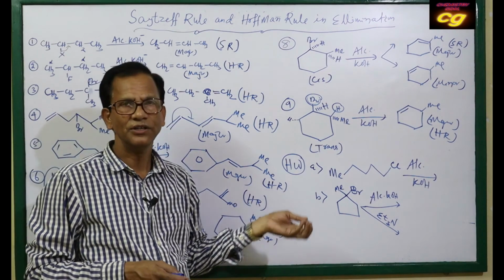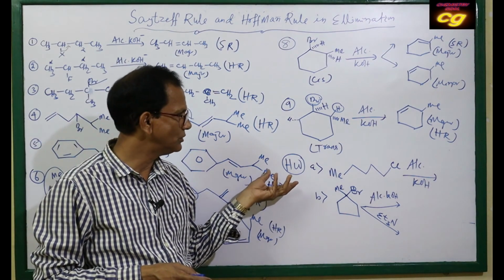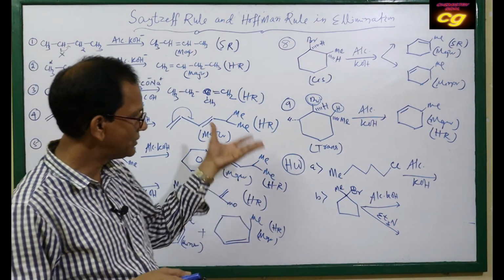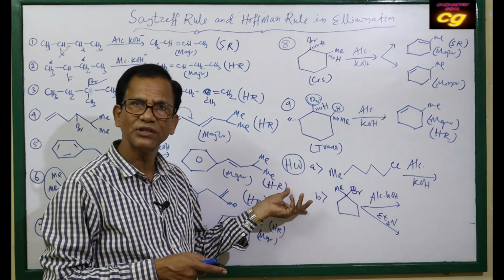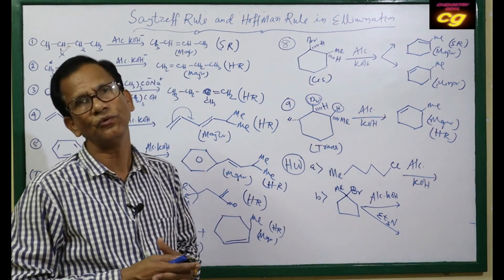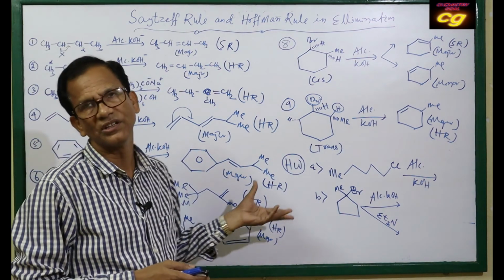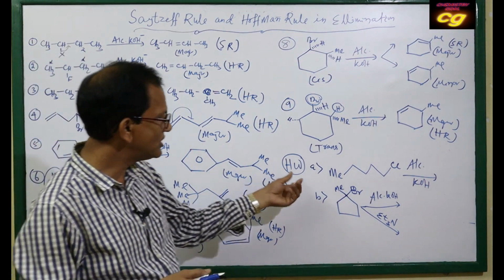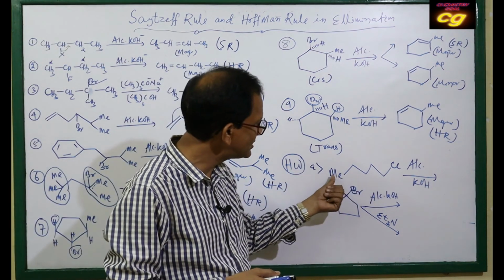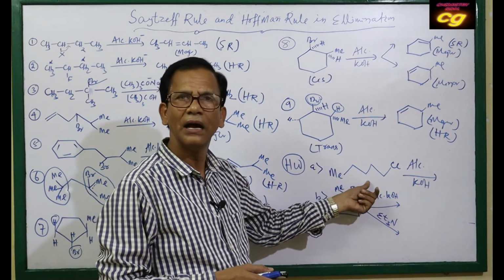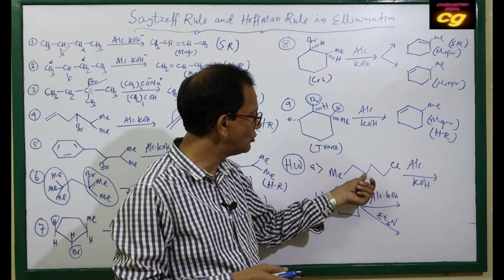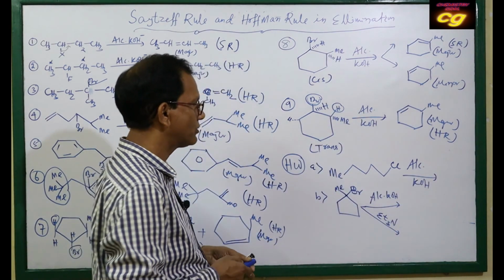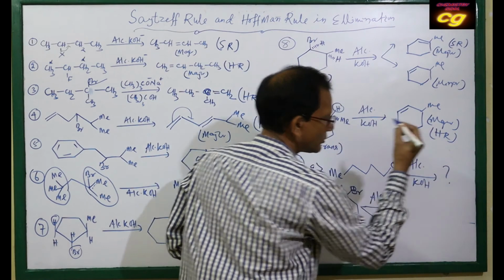Then let us take some homework questions for you, and you will send your answers in the comment box. If you want to ask any extra questions, you can send your questions in the comment box. The question is like this. This is a straight chain haloalkane with alcoholic KOH. What is the major product? What will be the product?